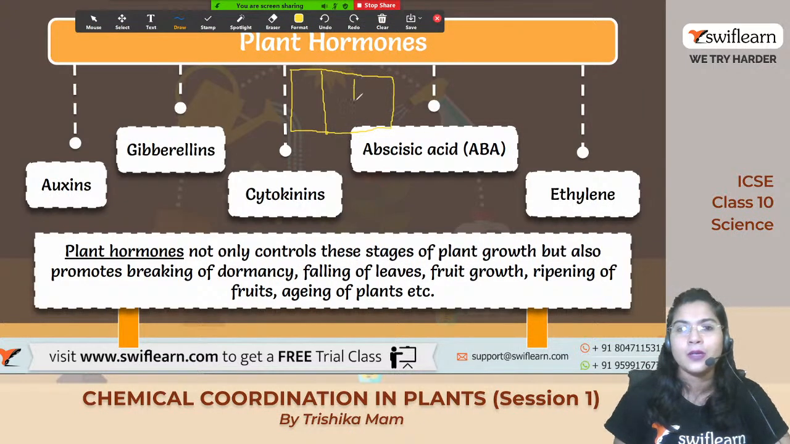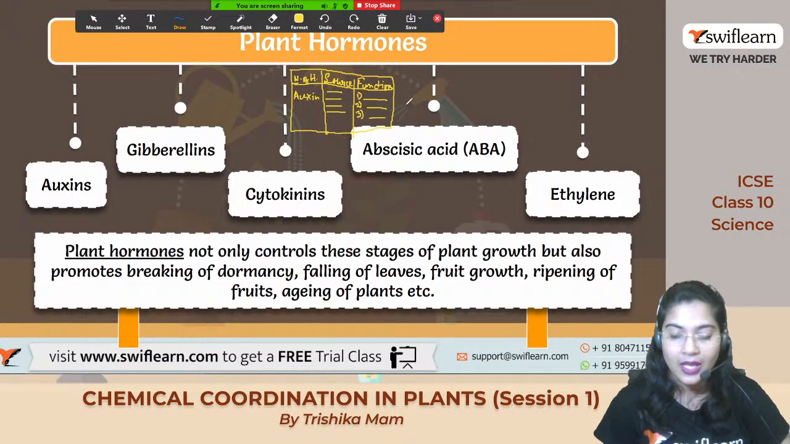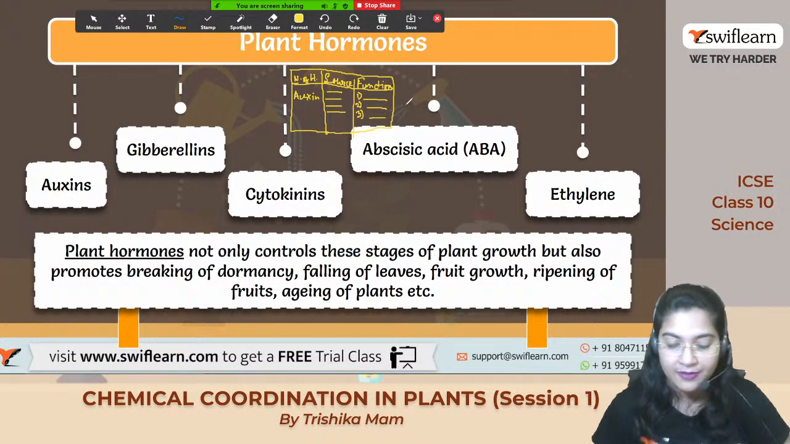Okay, make 3 columns. First is the name of the hormone. I'm not writing everything in detail. Second will be the source, and third will be the function. So as you write, number 1 is auxin. Write the source, wherever we will find the auxin, where auxin is present within the plant body, and in the third you will write 1, 2, 3, 4, what are its functions. Make a chart like this, and this will help you to remember about the different hormones.